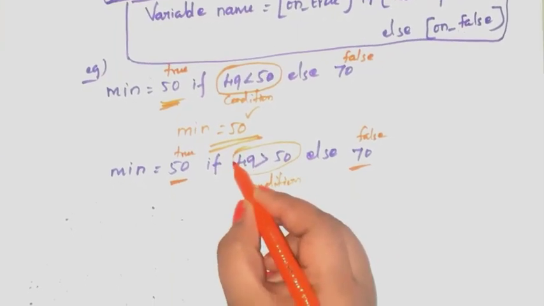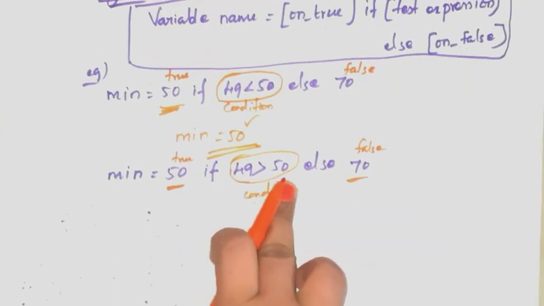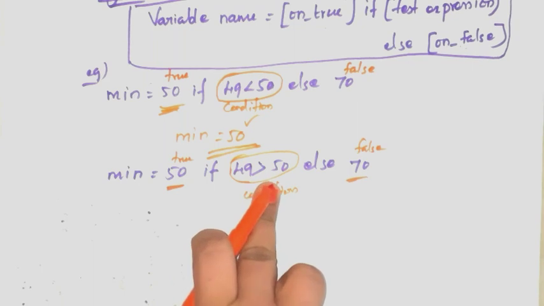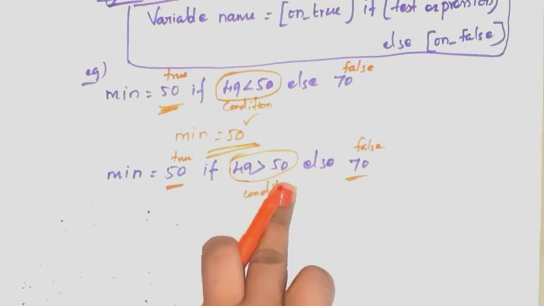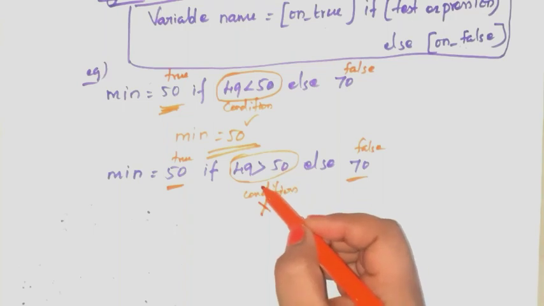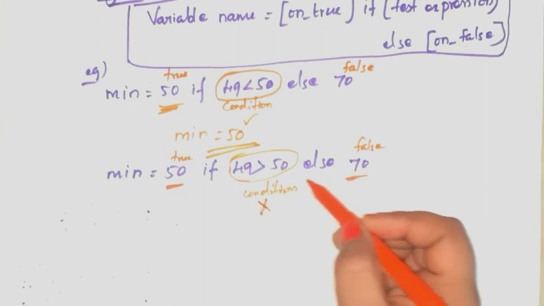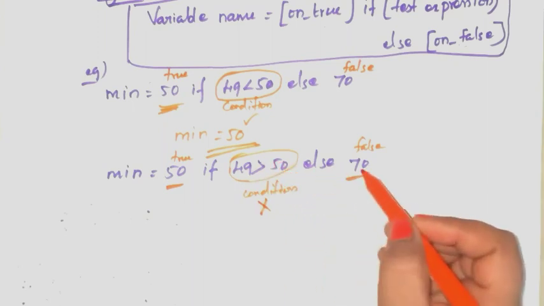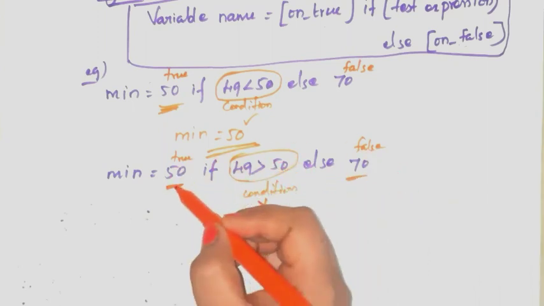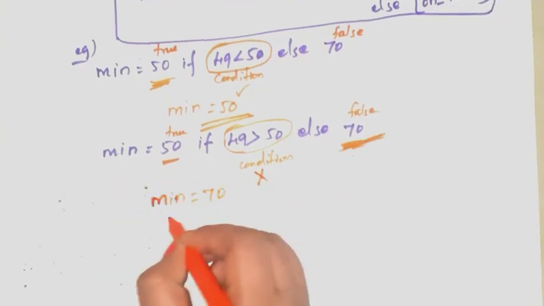So you have to check this condition. Condition is given 49 is greater than 50. 49 is greater than 50 is true or false? False. So this condition is false. If this condition is false, you have to take which value? This value. Ignore this true value. So now the value for min variable is 70.